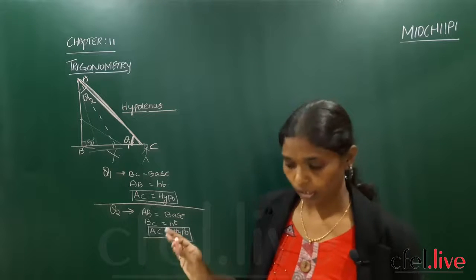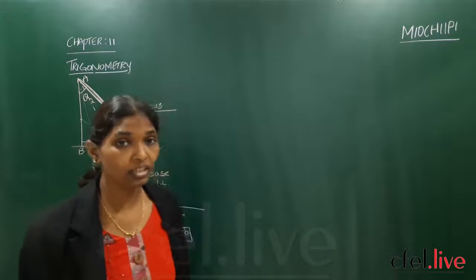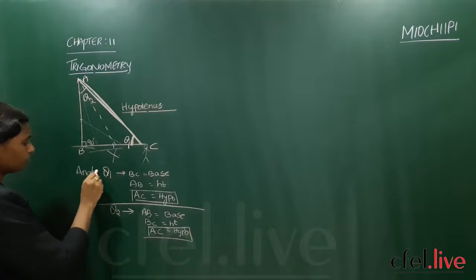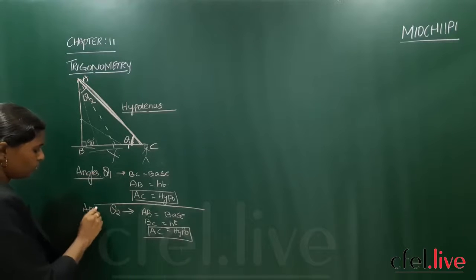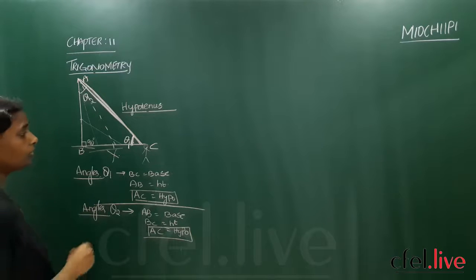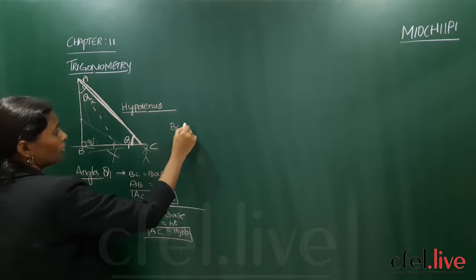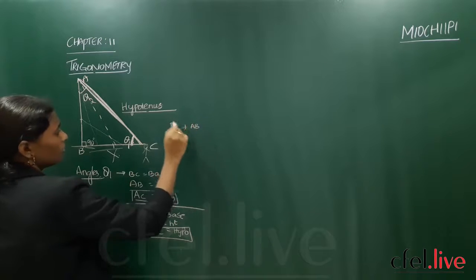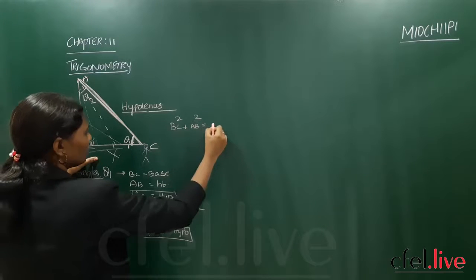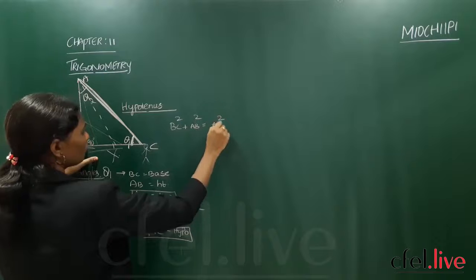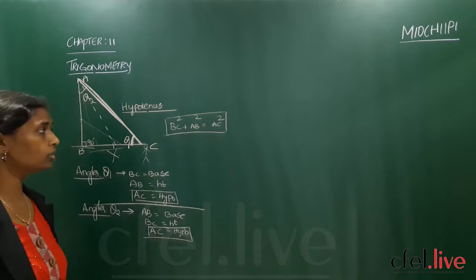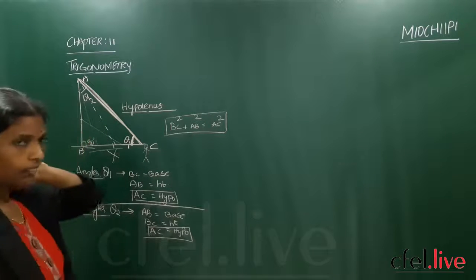Sides finished? Right. Now I have talked according to the angles. And what is the Pythagoras theorem here? The sum of the squares of the two sides of a triangle is equal to the square of the hypotenuse in a right angle triangle. So this is the main key point to get the sides, right?